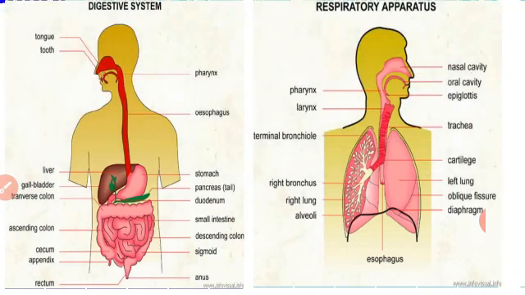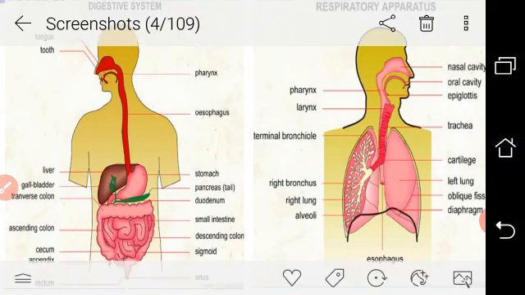It is a very common diagram of the human digestive system. Whereas in the respiratory system, you know very well that the nostrils are the outer openings of the nasal cavity through which we take gases into our lungs. It goes towards the lungs through the trachea or windpipe.